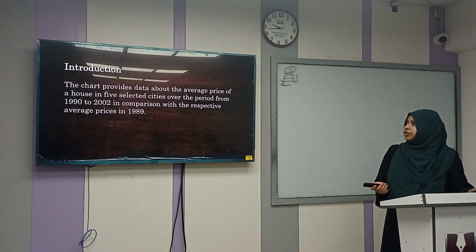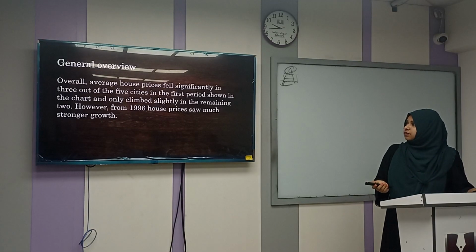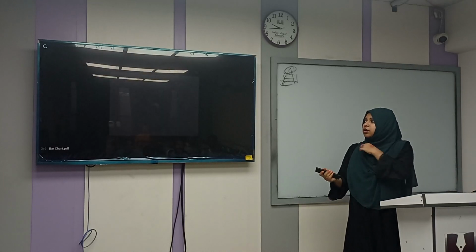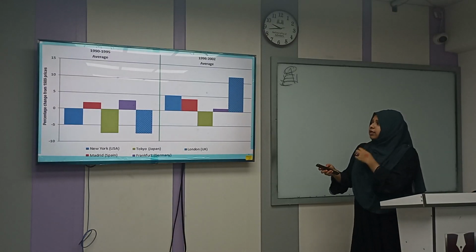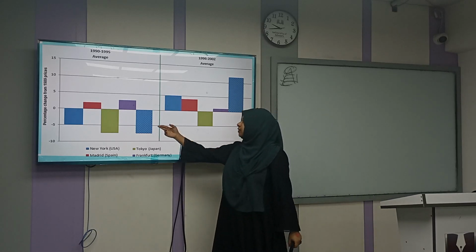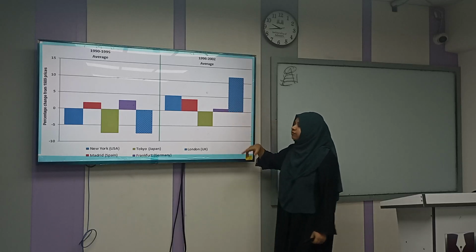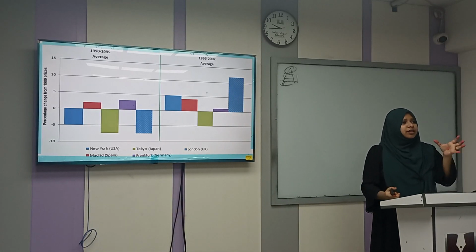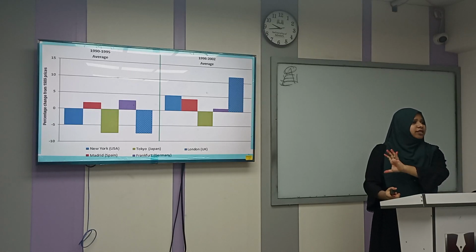Still increase, trivial increase. Only climbed slightly in the remaining 2. However, from 1996, house prices saw much stronger growth. Though some decreased a little, not that much, in this period all of them actually went up. Okay, that was my general statement about this graph.